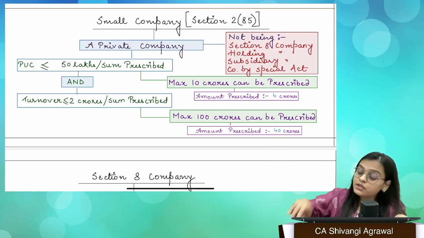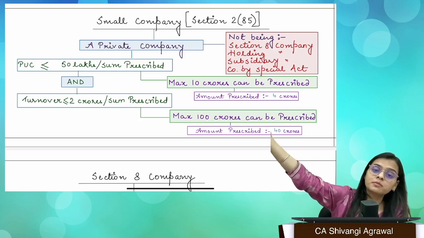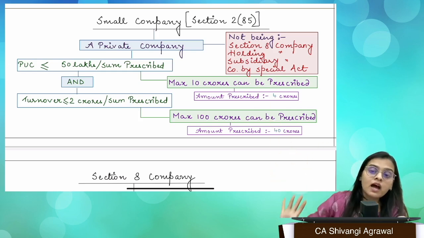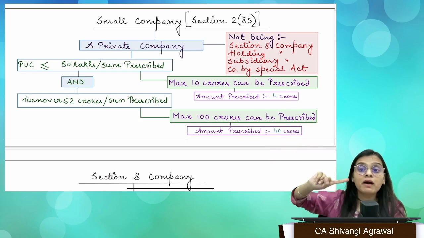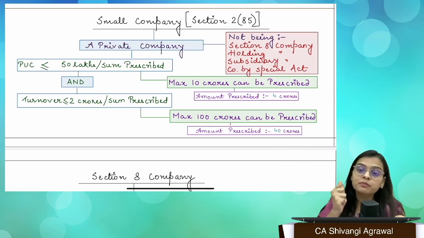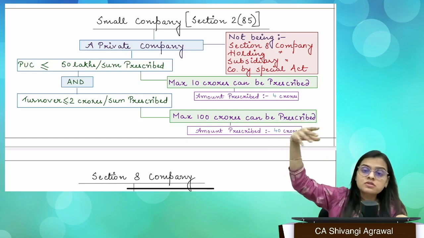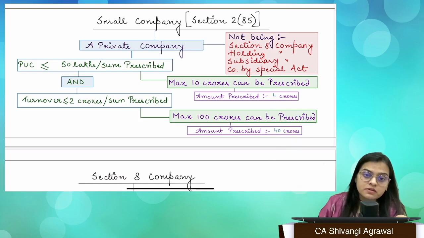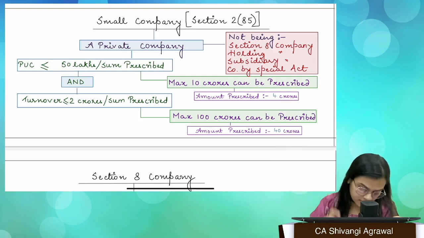does not exceed 2 crores or such higher amount as may be prescribed. It shall not be more than 100 crores. So CG has the power to prescribe turnover up to 100 crores. CG has used this power and prescribed the turnover of 40 crores. So 2 crores or 40 crores, that is the higher amount prescribed. Okay, so I hope this is clear.